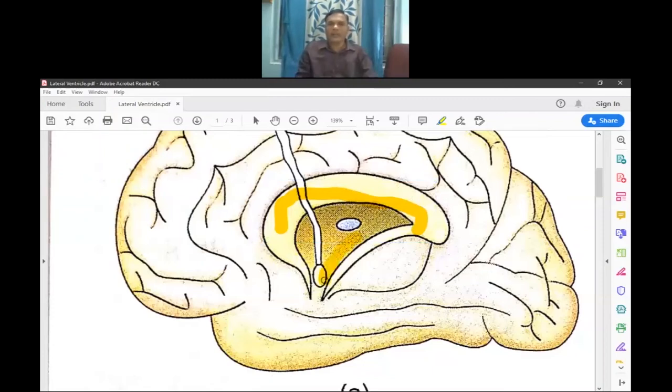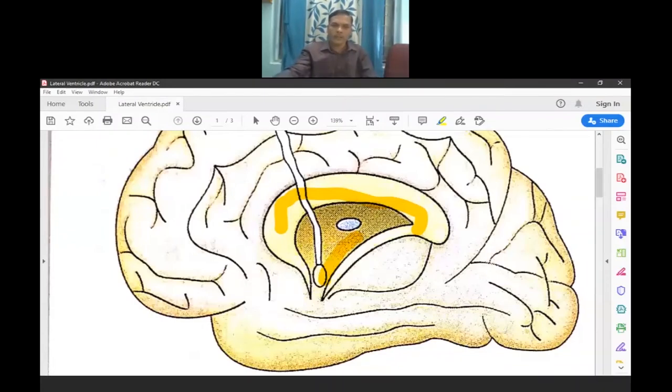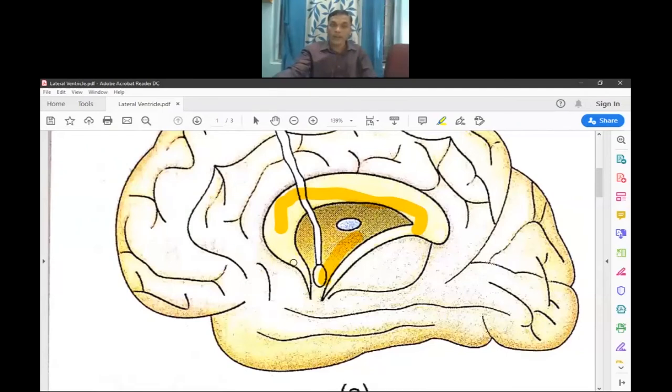Anteriorly are the frontal lobes of the cerebrum, and this is the temporal lobe. Above, it presents the parietal lobes. And this is the corpus callosum.